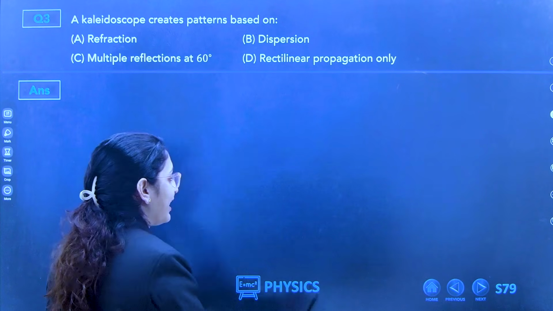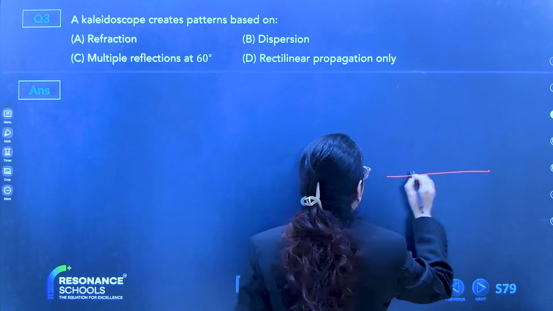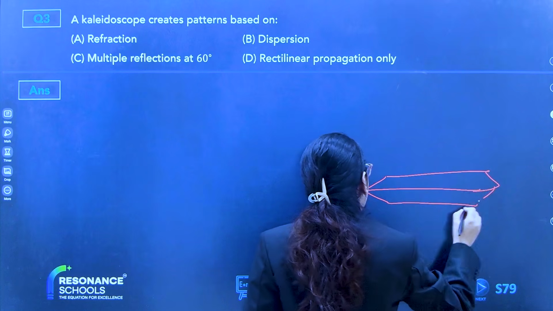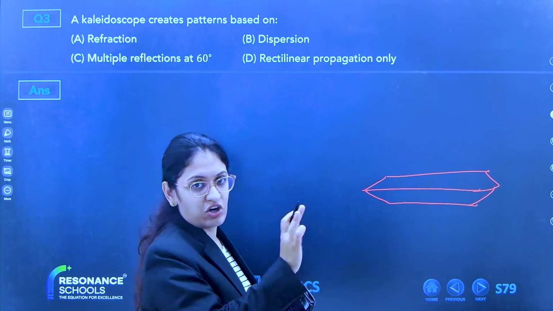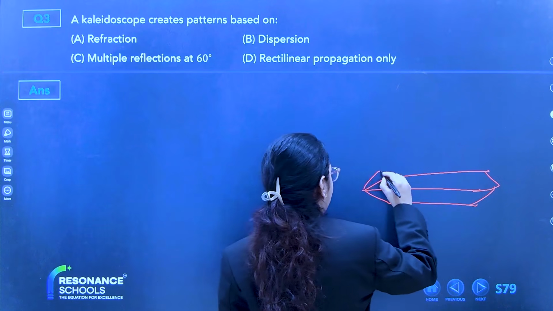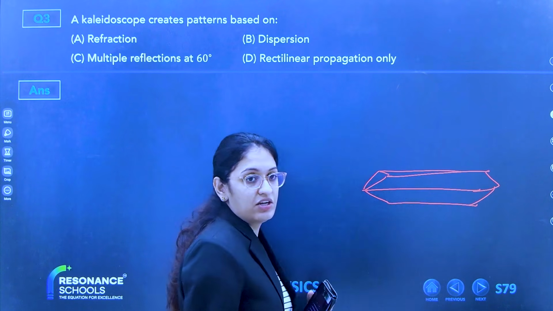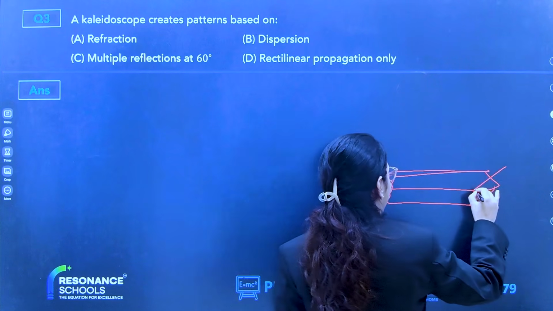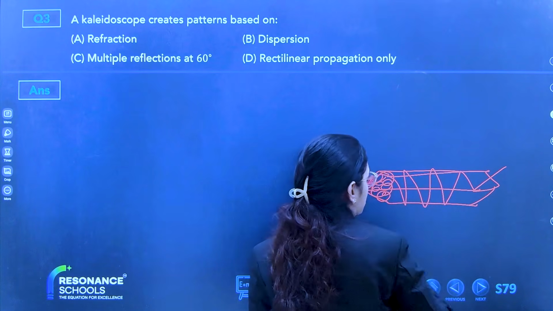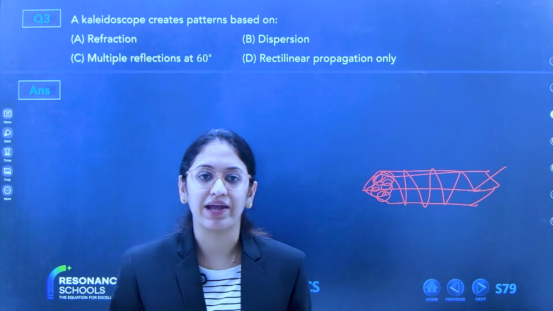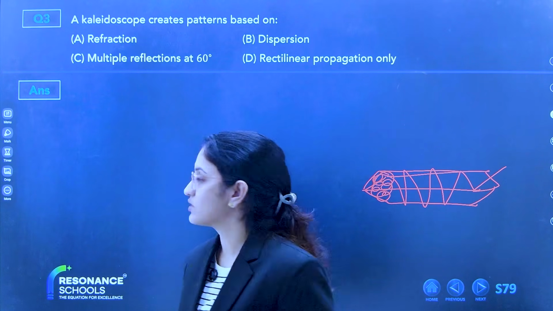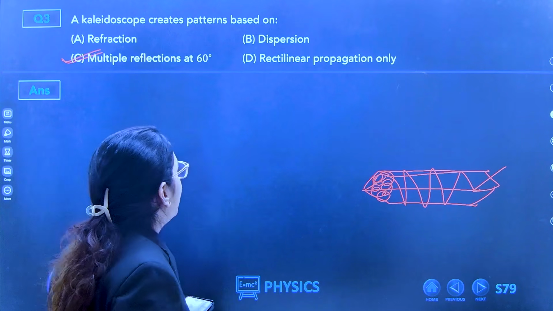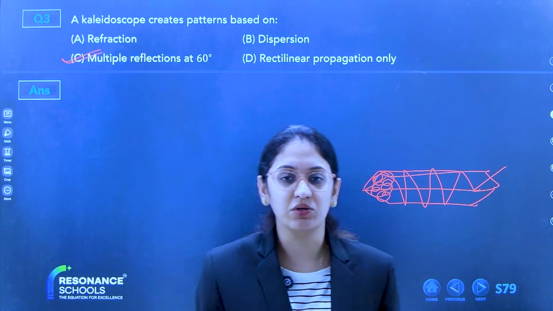Correct. In a kaleidoscope, we have three mirrors. Yesterday also we have seen the three mirrors, each at 60 degrees. This is not the proper diagram; it will be somewhat like this, at 60 degrees. And at one end we are placing some bangles. So if light strikes, there will be multiple reflection, because of which different patterns of bangles can be seen. So multiple reflection at 60 degrees is the reason because of which patterns are formed in a kaleidoscope.